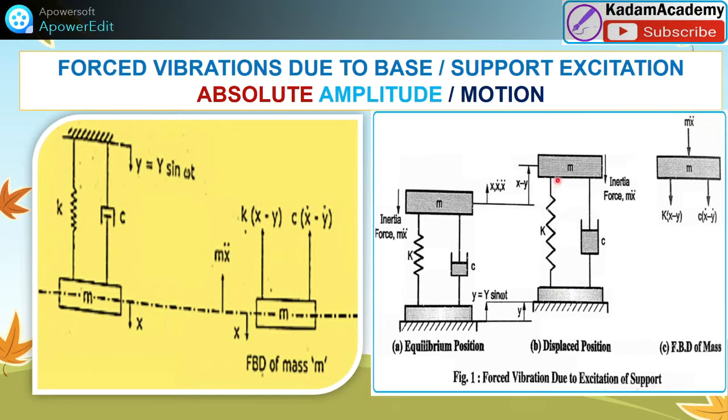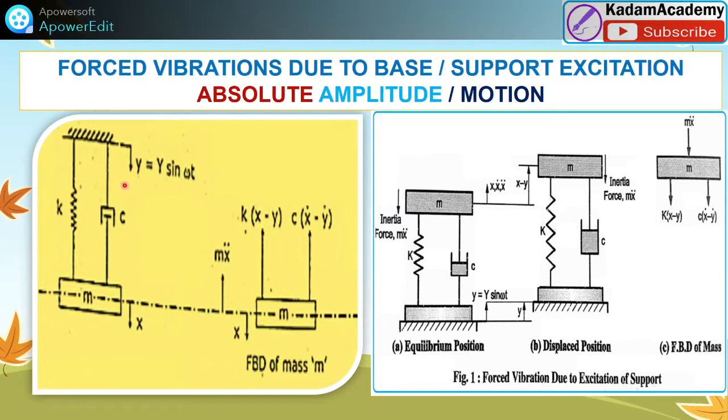The mass is also displaced by a distance x, with velocity x dot and acceleration x double dot. So what will happen? This will move in the upward direction when the base moves upward. This is the FBD diagram for this case, and this is the support.